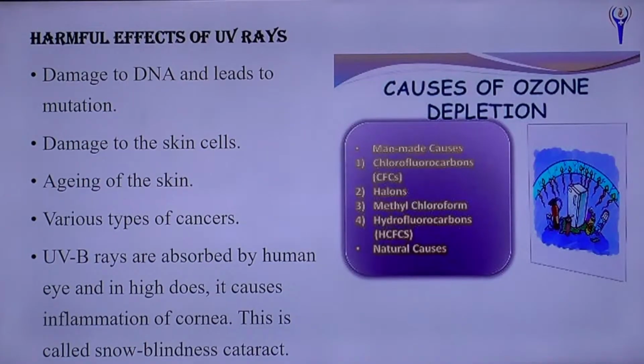These are the harmful effects of UV rays. First, it damages our DNA, which leads to mutation and damage to our skin cells, and the skin will also look aged. Various types of cancers are also at high risk of occurring. It is directly absorbed by the human eye in high doses. It causes inflammation of the cornea, which leads to snow blindness and cataract. Causes of ozone depletion include man-made causes like chlorofluorocarbons, halogens, methyl chloroform, hydrofluorocarbons, and also natural causes.